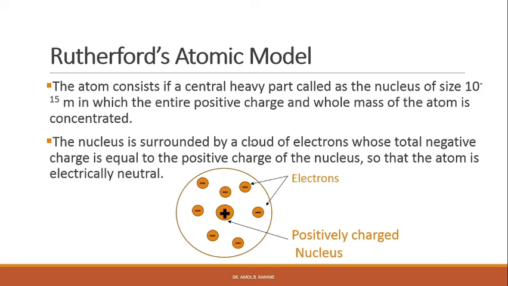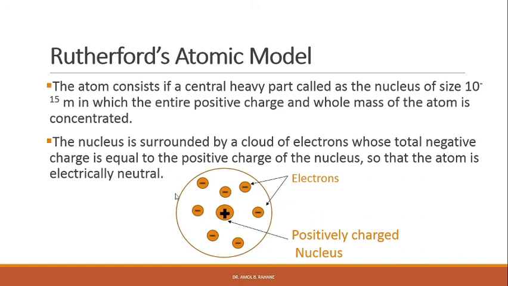According to this model, the atom consists of a central heavy part called the nucleus, of size 10⁻¹⁵ meter, in which the entire positive charge and whole mass of the atom is concentrated. The nucleus is surrounded by a cloud of electrons whose total charge is equal to the positive charge of the nucleus, so that the atom is electrically neutral.